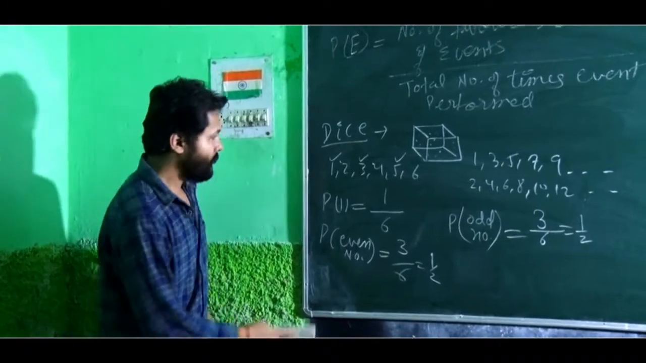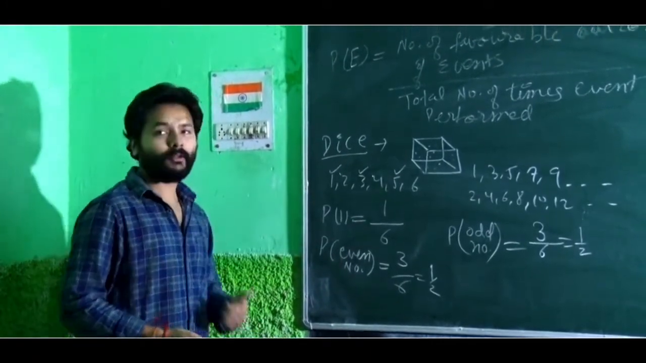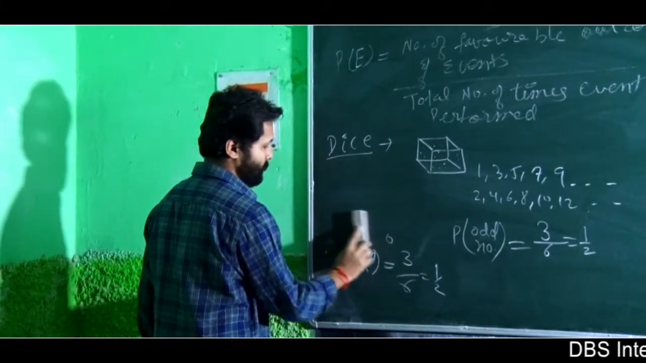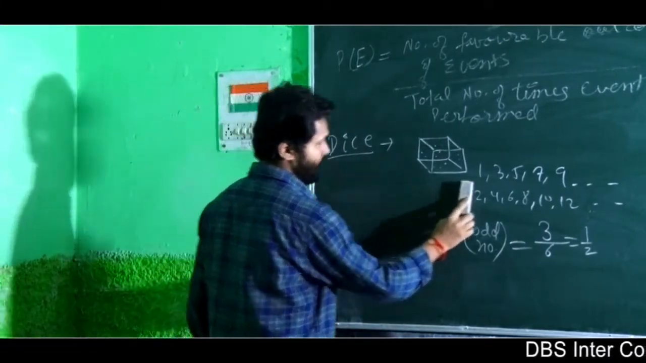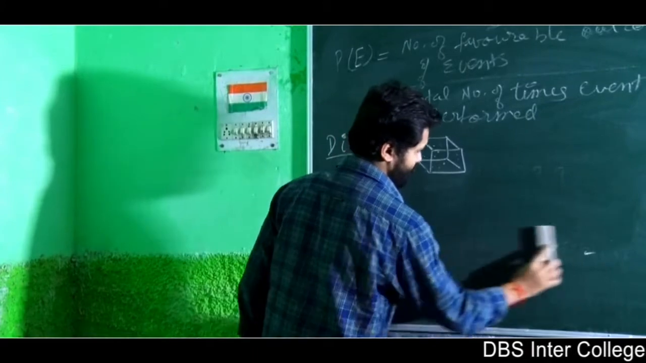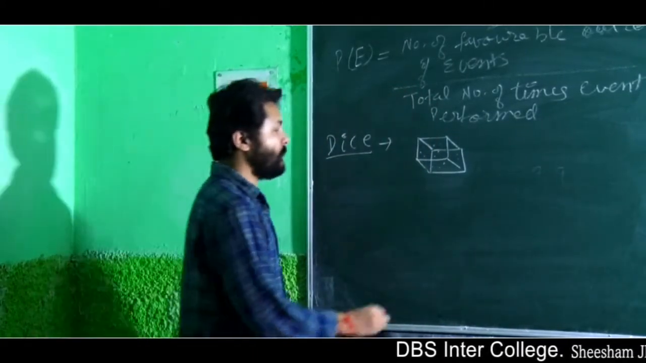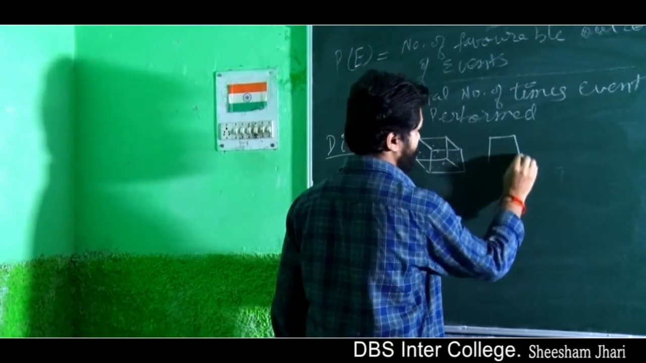Now this is the concept for a single dice. Now if I say I am rolling 2 dice simultaneously, so I am rolling 2 dice.